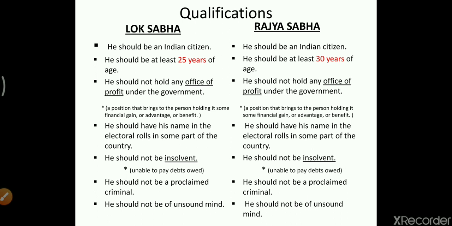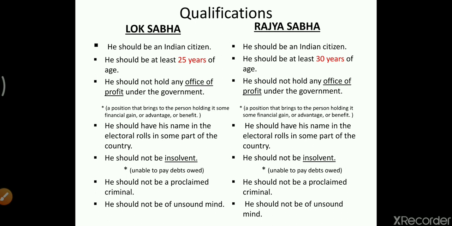For example, if I am working for the government, then at the same time I cannot work for some other workplace also. If I am drawing a salary for both, that comes under office of profit. Now the next point, he should have his name in the electoral roll in some part of the country.